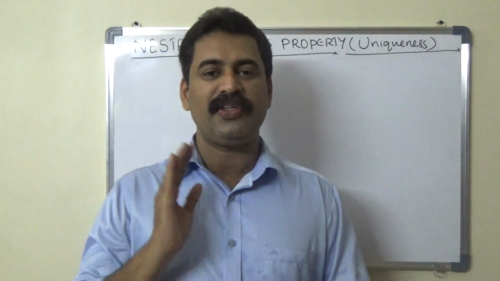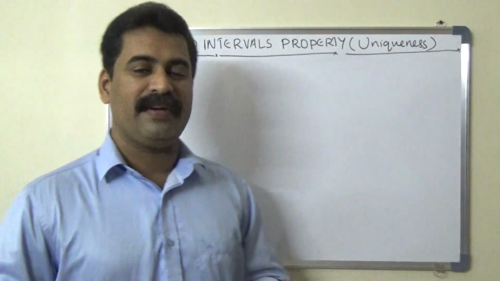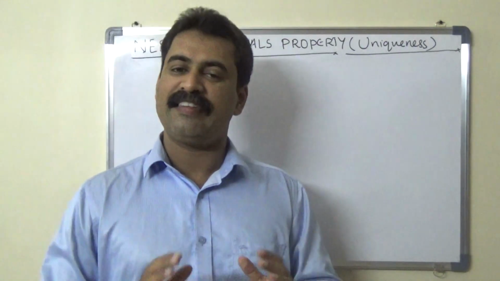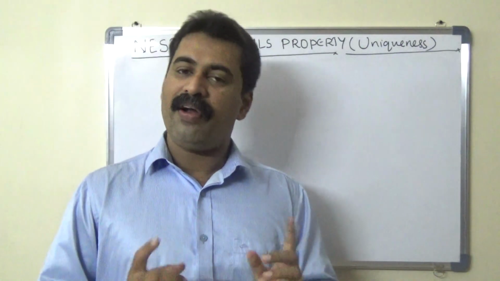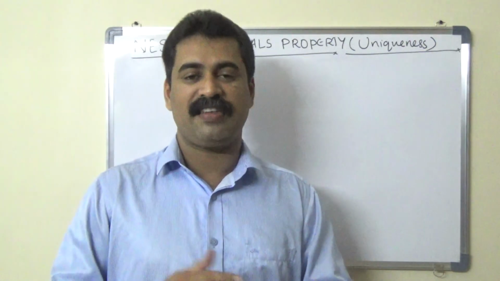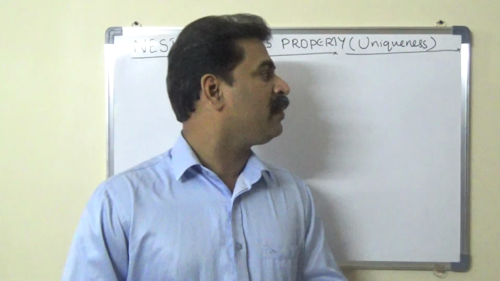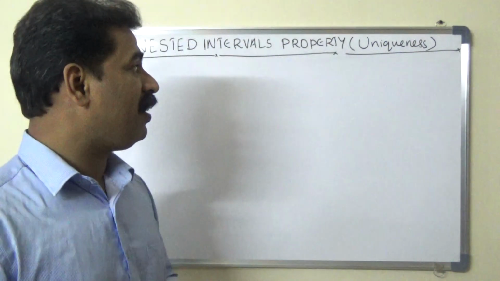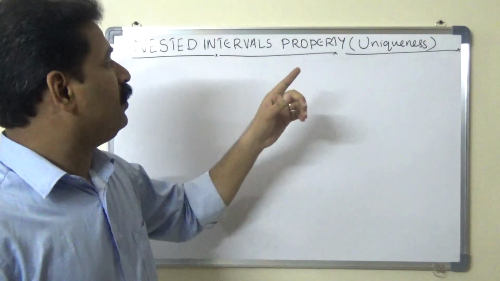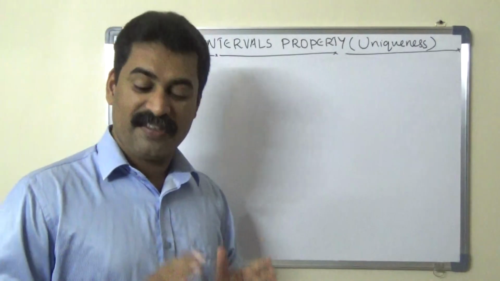Today I am going to take the uniqueness part of the nested intervals property. Already we had discussed the existence part of the nested intervals property in my previous class. The link of my previous class is there in my description box. So here we are going to learn the uniqueness part of the nested intervals property. Clear?